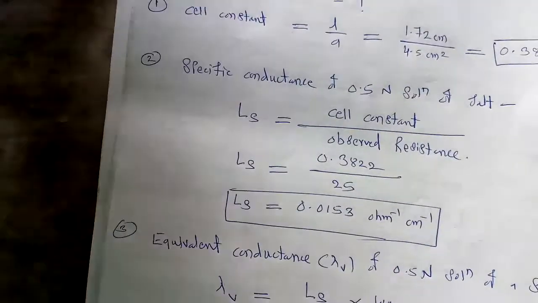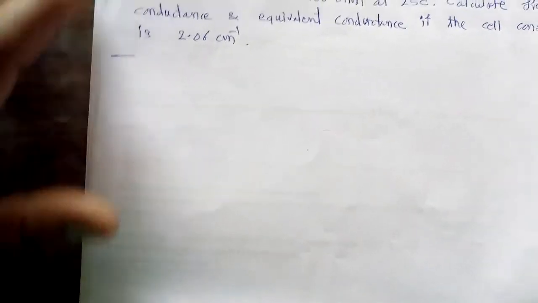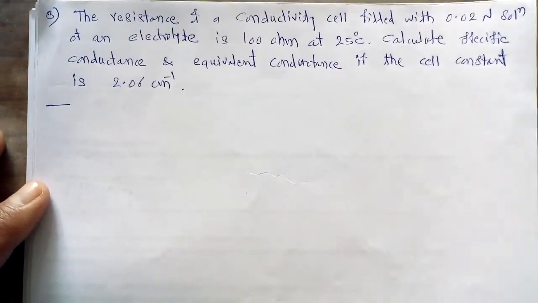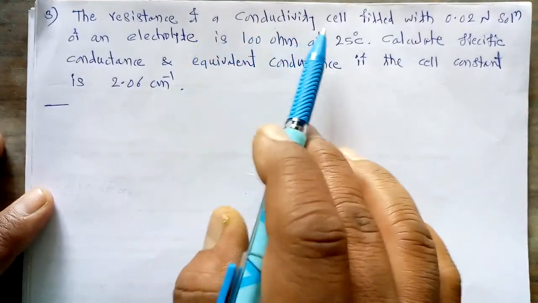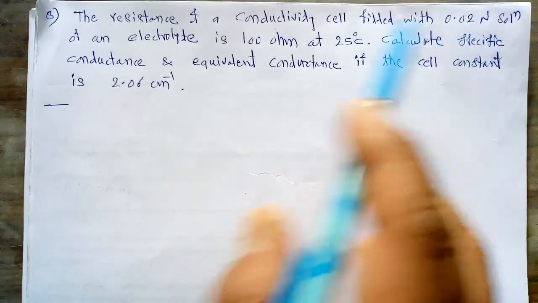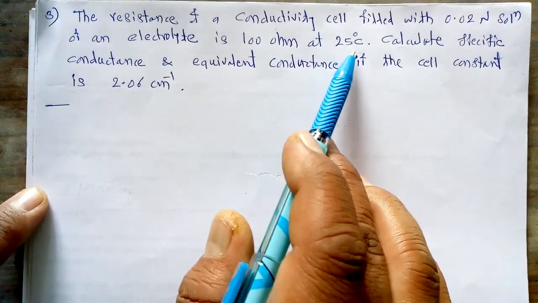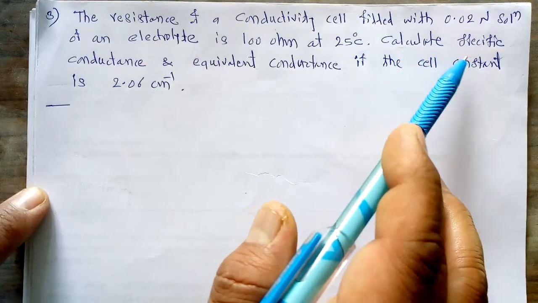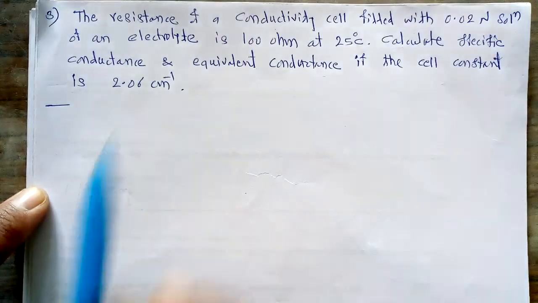Now, once we calculate this first numerical, we have to take one more numerical. So that second numerical is there. This is the next numerical: the resistance of a conductivity cell filled with 0.02 normal solution of an electrolyte is 100 ohm at 25 degrees centigrade. Calculate the specific conductance and equivalent conductance if the cell constant is 2.06 per centimeter.